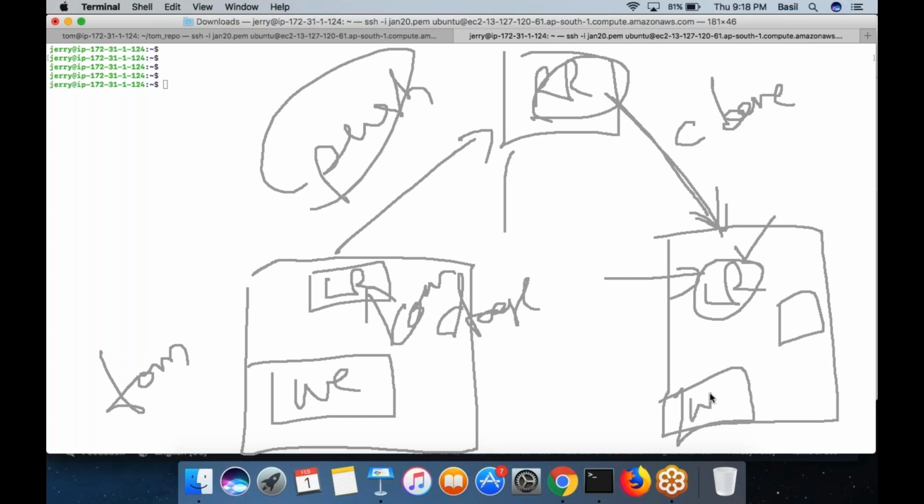Jerry will automatically get the latest code that would include the change done by Tom, and also a staging area and a local repository to which Jerry can now start doing the commit. So Jerry can make the modifications once he has done this clone. Then he can make a commit. Then he can later do a push operation to the remote repository. That's exactly what I'm going to do.